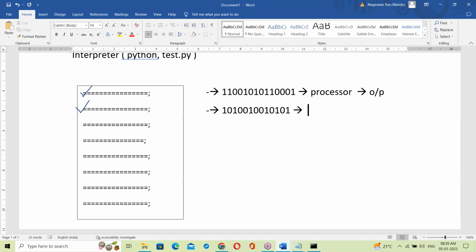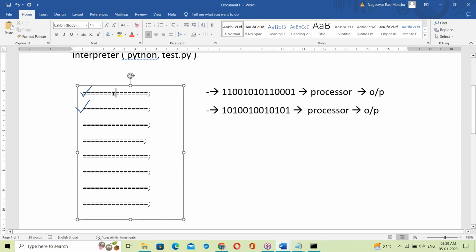The binary code is given to the processor. The processor executes that code and generates outputs. So what is happening here? First line checking, then executing. Second line checking, and then executing. Line by line: first line checking, it's correct, then executing. Second line checking, correct, then executing.